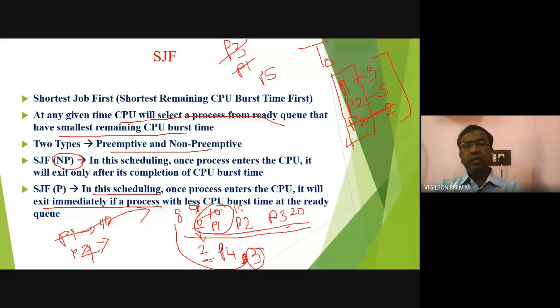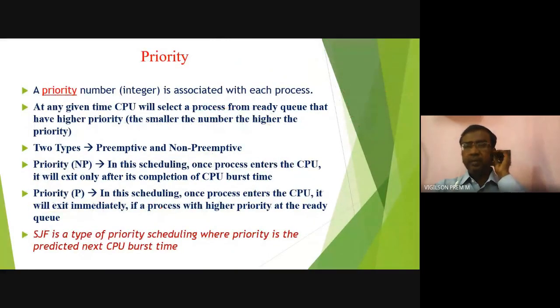And the last one, priority. Each process is associated with one priority. As I told already, the smaller the number, the higher the priority. At any given time, CPU will select a process from the ready queue that has higher priority. Higher priority means the smaller the number. So one is the highest priority and n is the lowest priority.